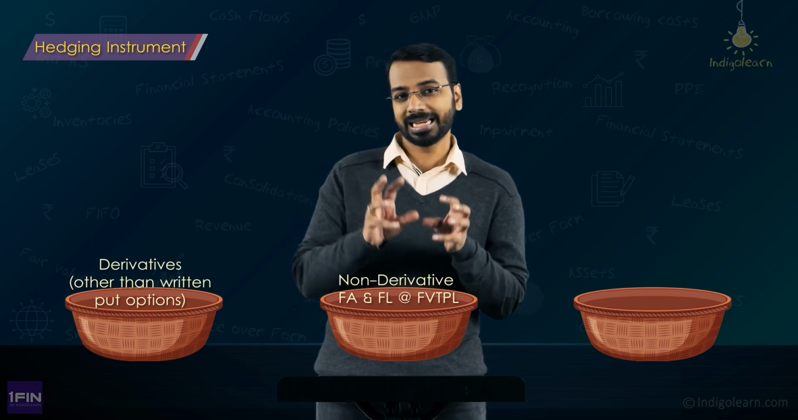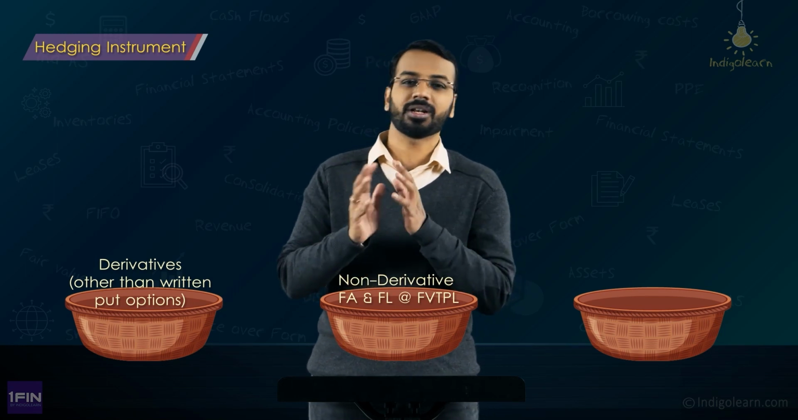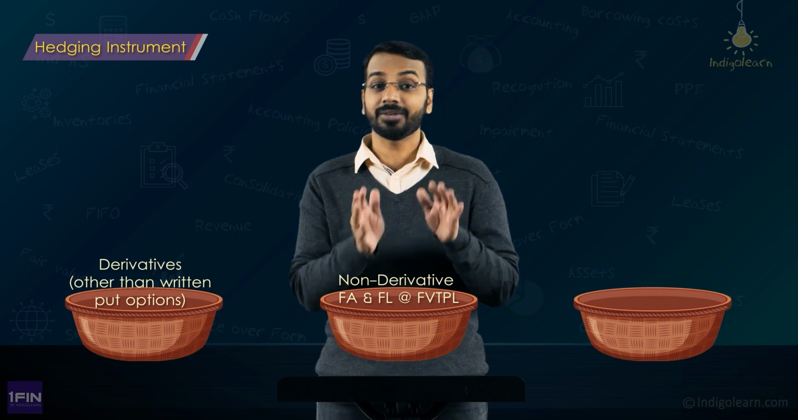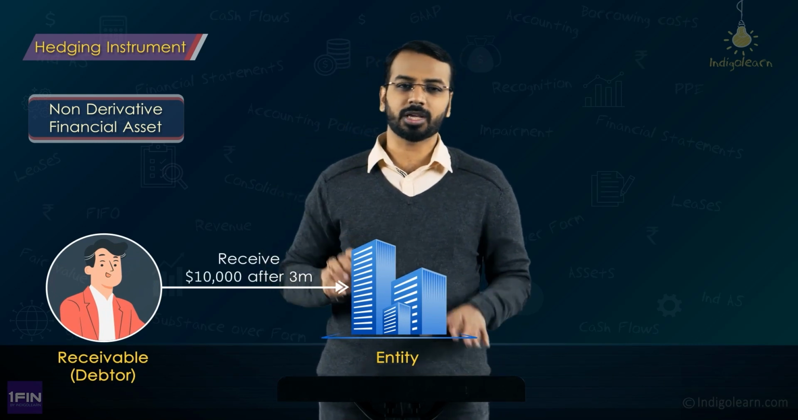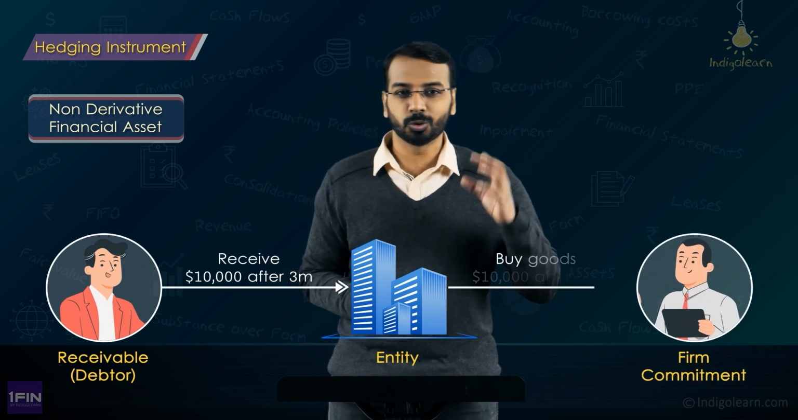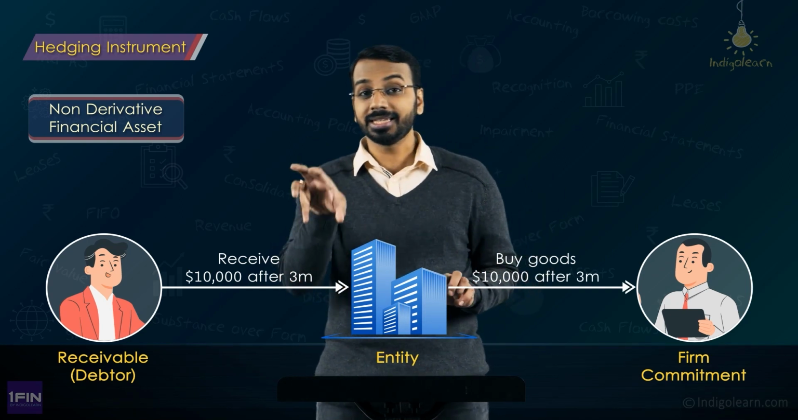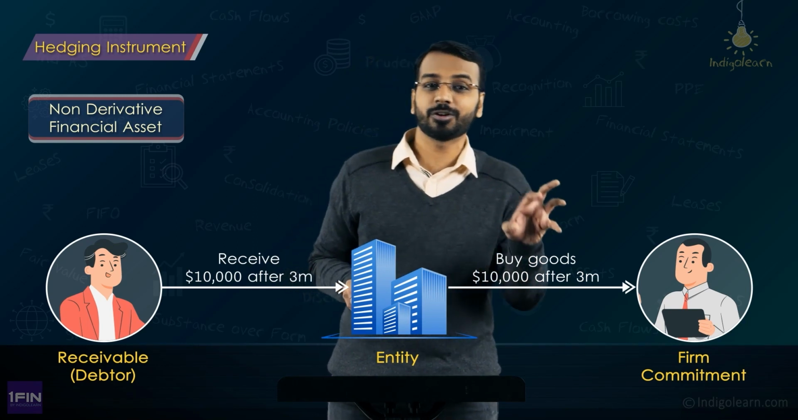How is that possible? I'll give you two examples. First, an example with relation to a foreign currency exposure. Then I'll give you another example and then we'll understand this particular component, right? So I'm talking about a non-derivative financial asset. Say there is an entity, and the entity has to receive $10,000 from a customer after 3 months. And then there is a firm commitment to buy, let us say, certain goods at $10,000 after 3 months. A very simple example, right? So on one side there is a receivable, on the other side there is a firm commitment.